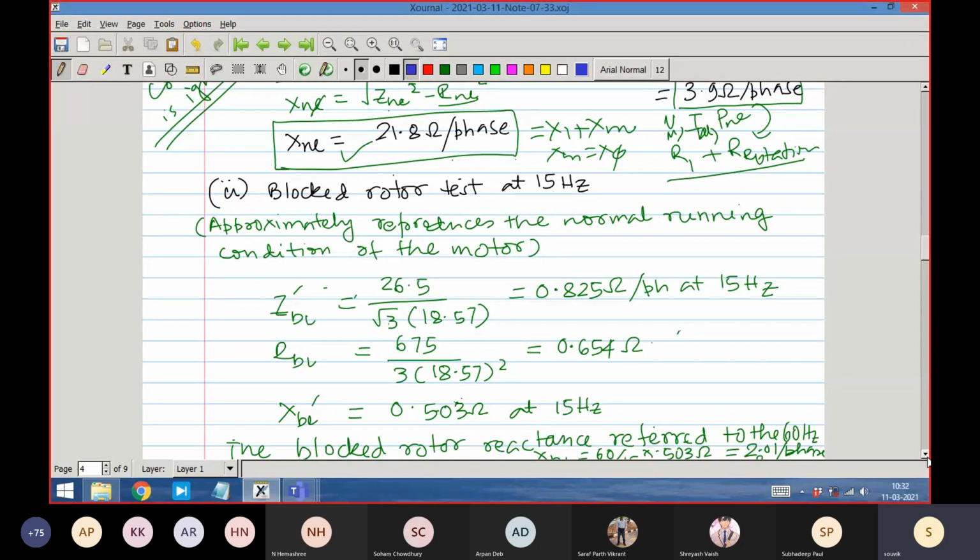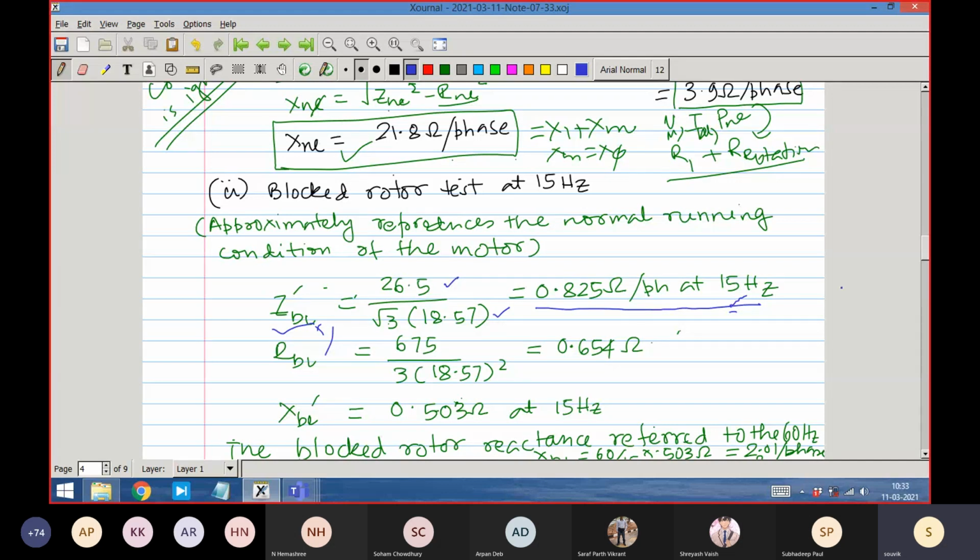We do the same thing. First find out ZBL, that means blocked rotor impedance. We find out that, and that is this voltage divided by this current, and √3 is for the effective per phase voltage, because always the number is given with respect to line. So this will be 0.825 is the impedance. That means the total thing that it sees.